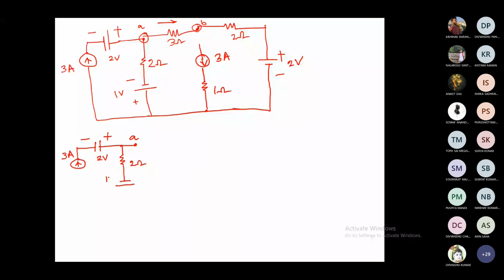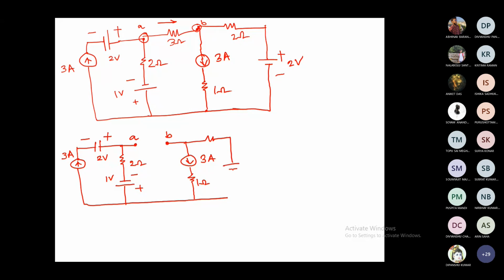Then this is 1 volt. And then again this is your B. I have removed the 3 ohm resistor. Then this is your 3 ampere current, 1 ohm. Right. So what to do?